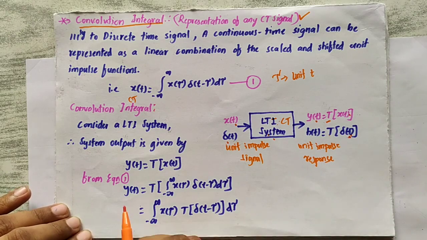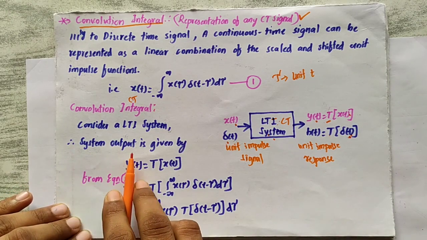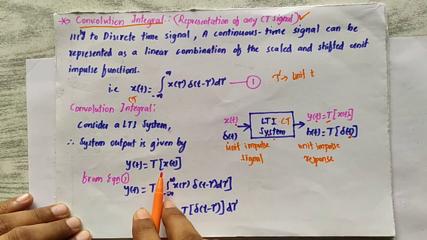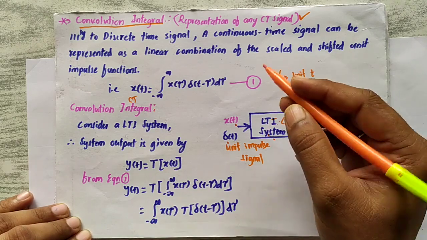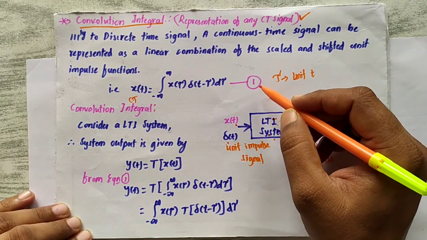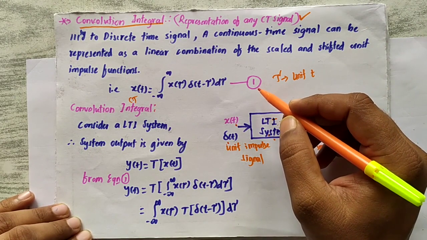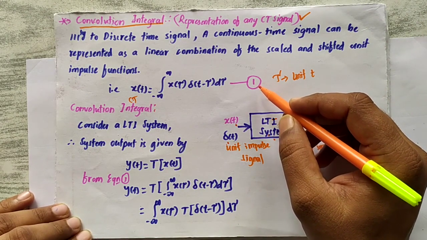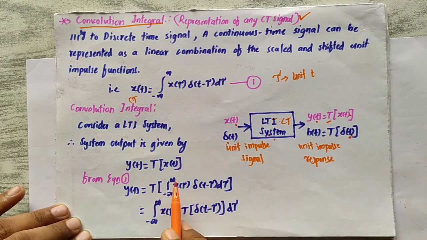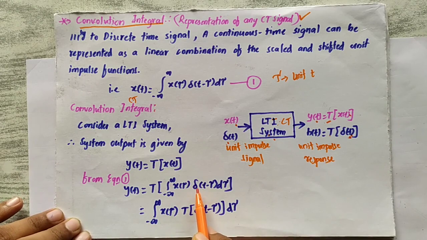In that sense, if you consider a system, the output is given by y of t is equal to some time related operations on x of t, and here the continuous time signal x of t is represented in terms of the unit impulse function. I have considered this as equation number 1, so I can substitute equation number 1 in this. So we will get y of t is equal to T of the integral from minus infinity to infinity of x of tau delta of t minus tau d tau.